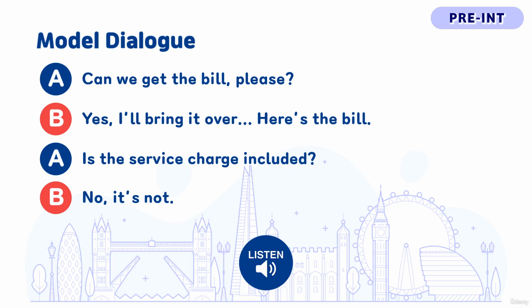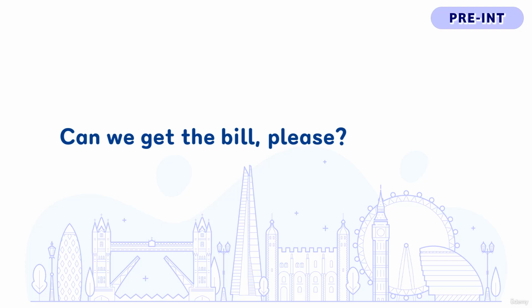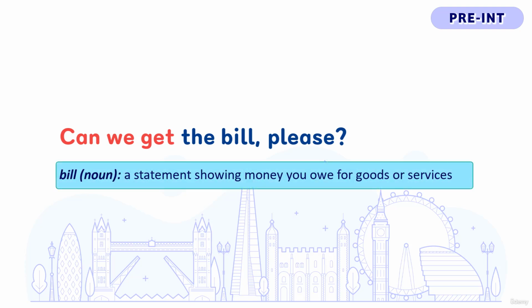No, it's not. First, as a customer, to find out how much you have to pay for your meal, you can say this. Can we get the bill, please? As we learned in an earlier lesson, we use the structure can we get to make a request to get something. And the request in this question is to get the bill. Bill is a statement that tells us how much we have to pay for certain goods or service.